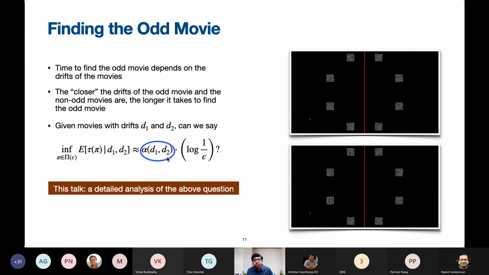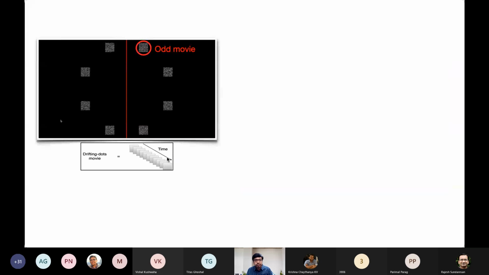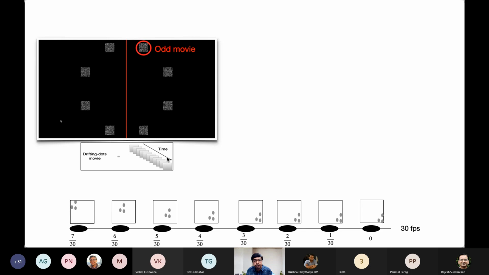Before we can actually proceed, we first need a model. We have this odd movie experiment, and we need a model to start our analysis. So what's the model? The first thing we notice is that each drifting dots movie is a sequence of frames over time. It can be a 30 FPS movie, a 60 FPS movie. So it's just a sequence of frames over time.